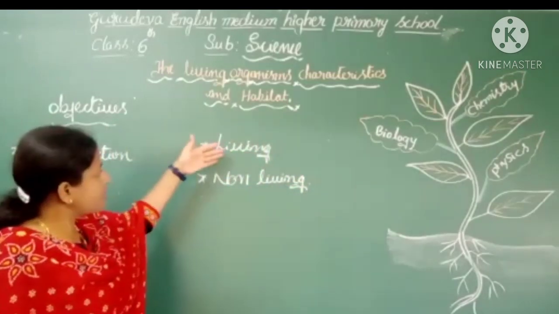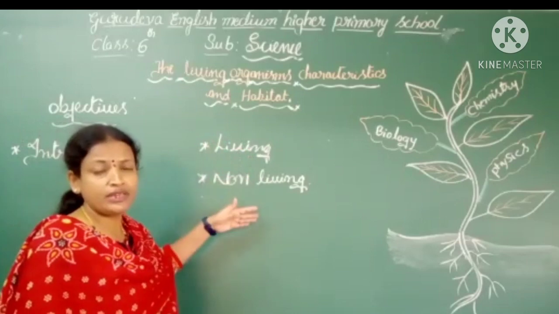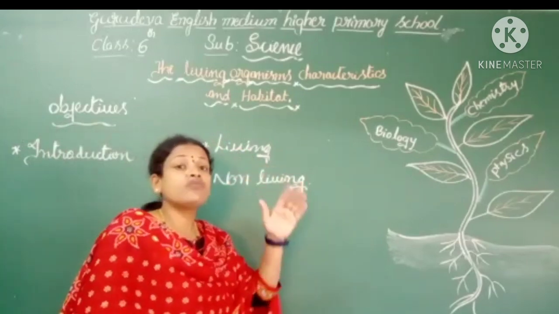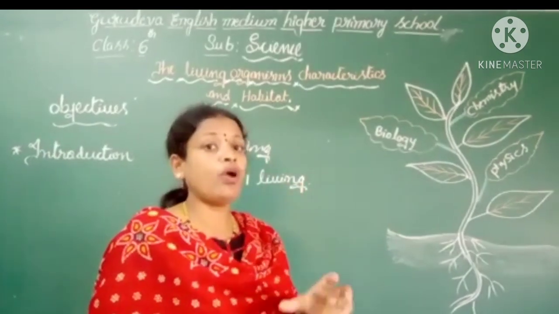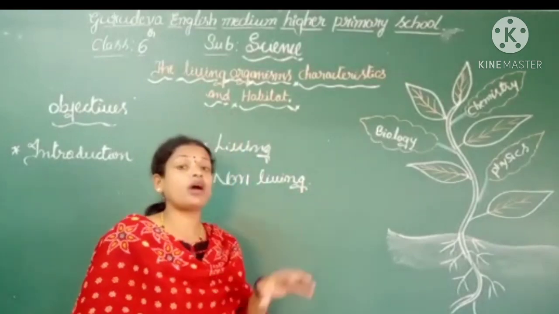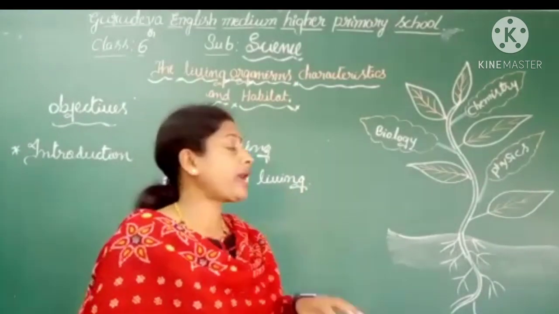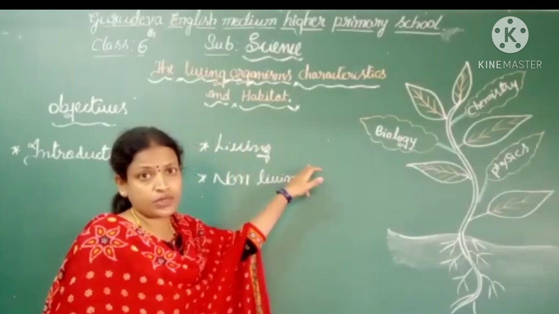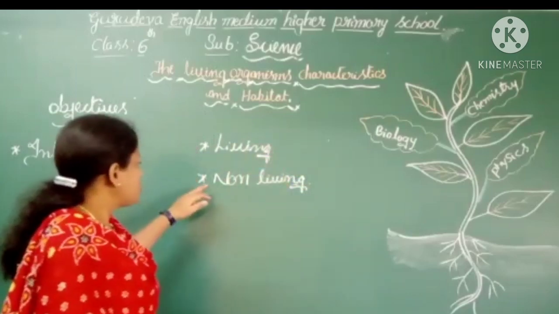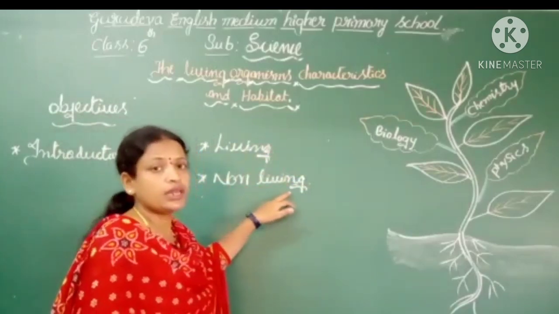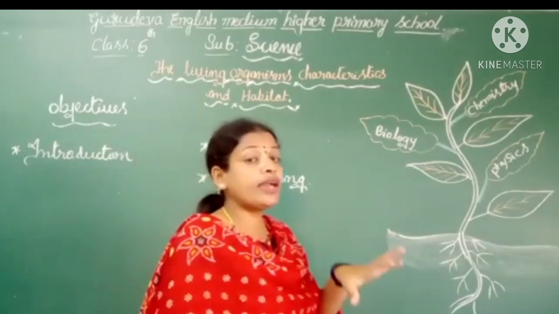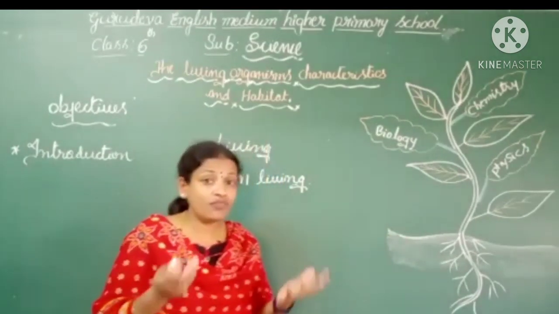What is the meaning of living? Living means the organisms which have life in them, we refer to those as living organisms. In the same way, what is the meaning of non-living? Non-living means the organisms which don't have life in them.